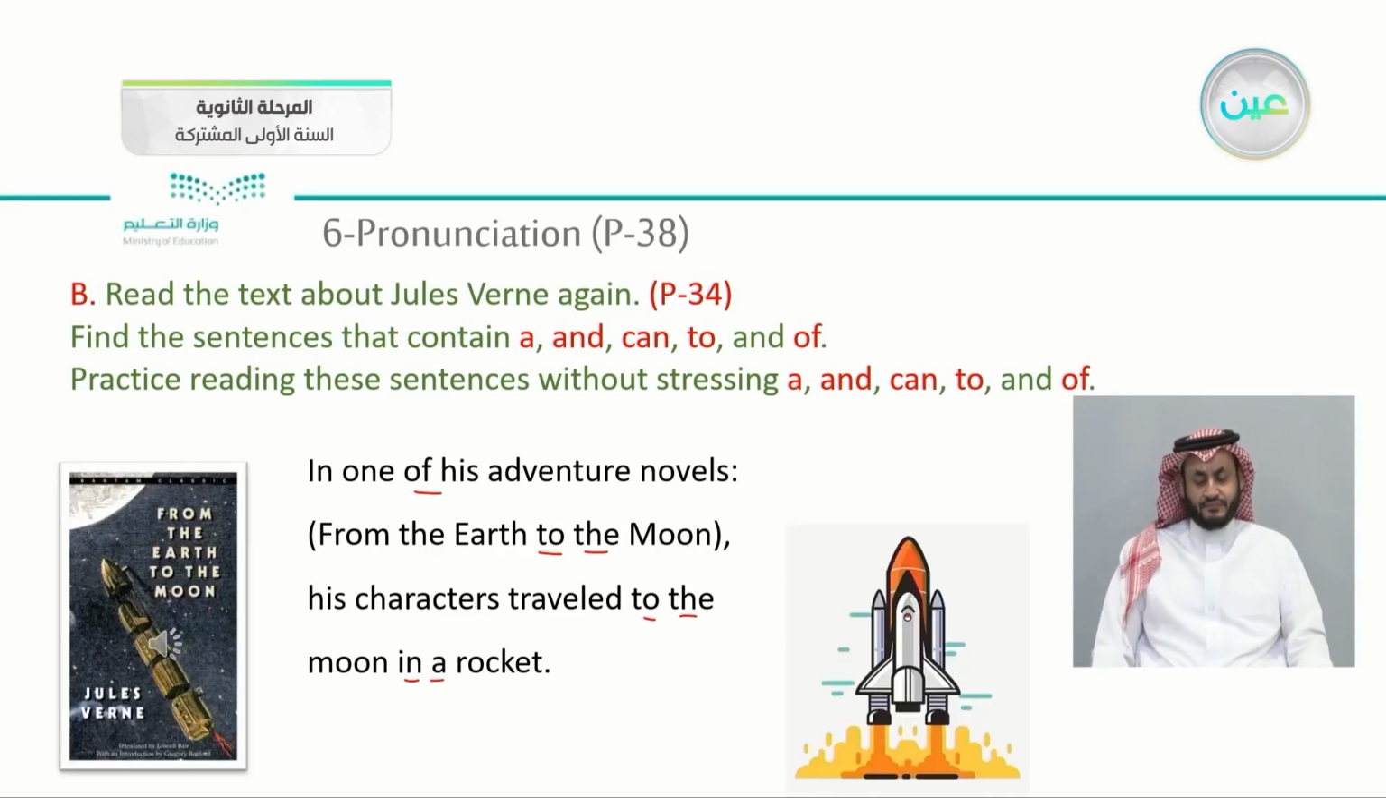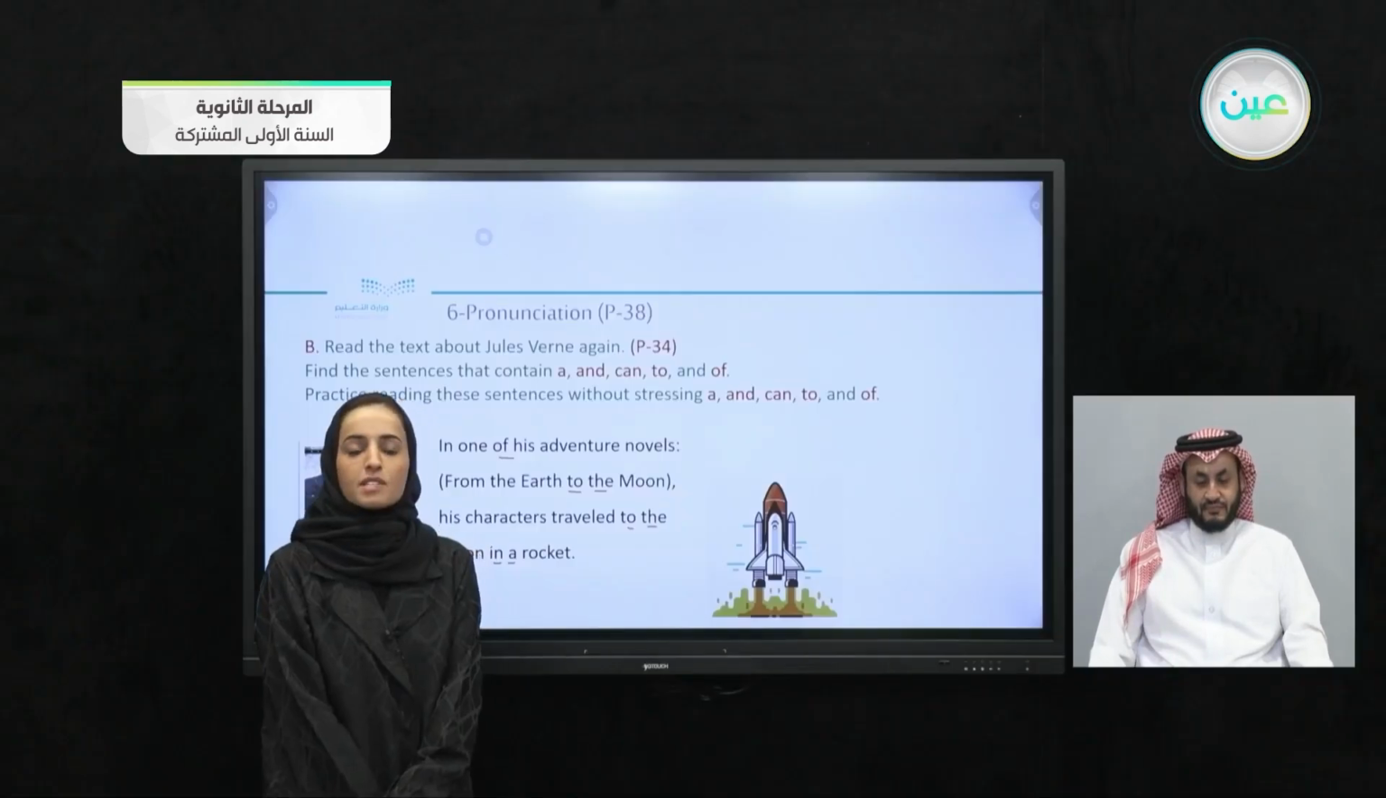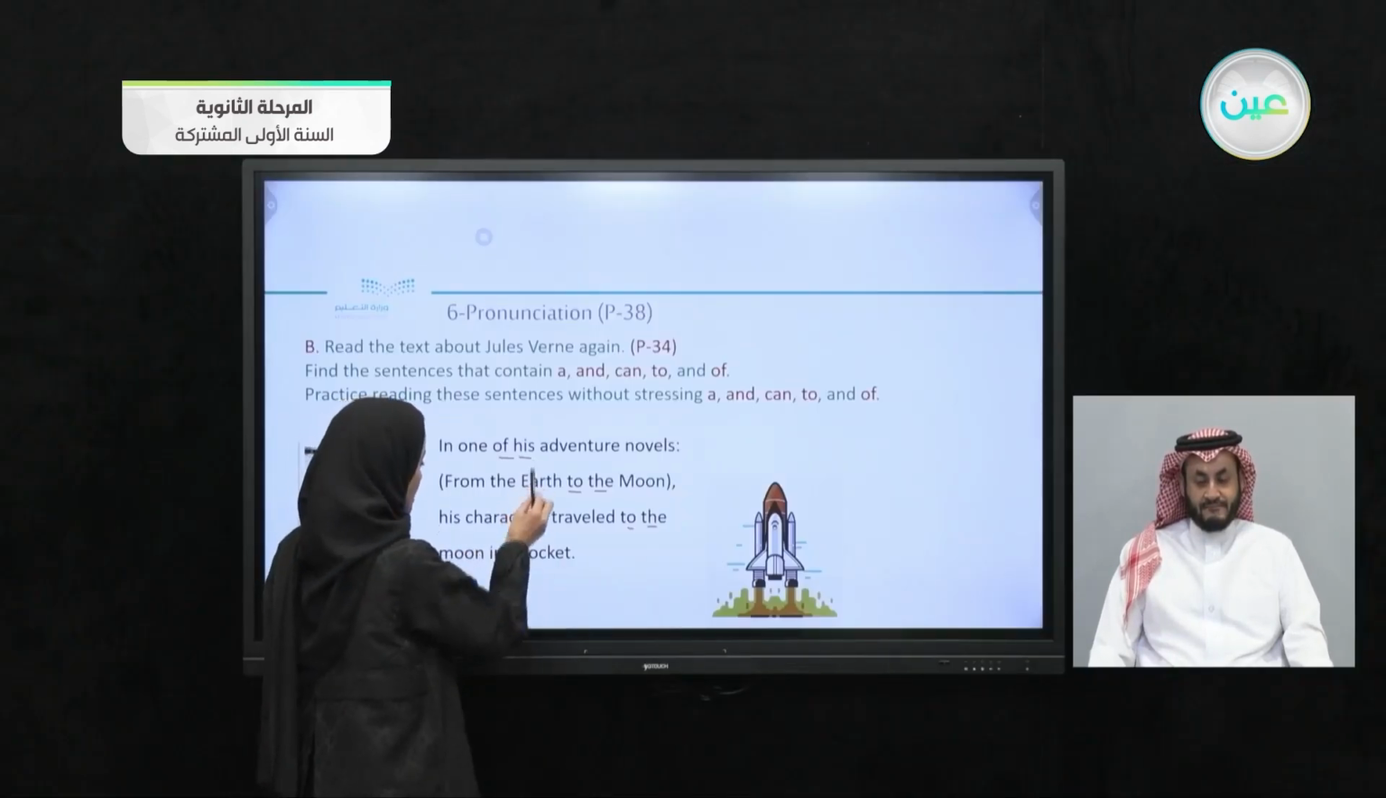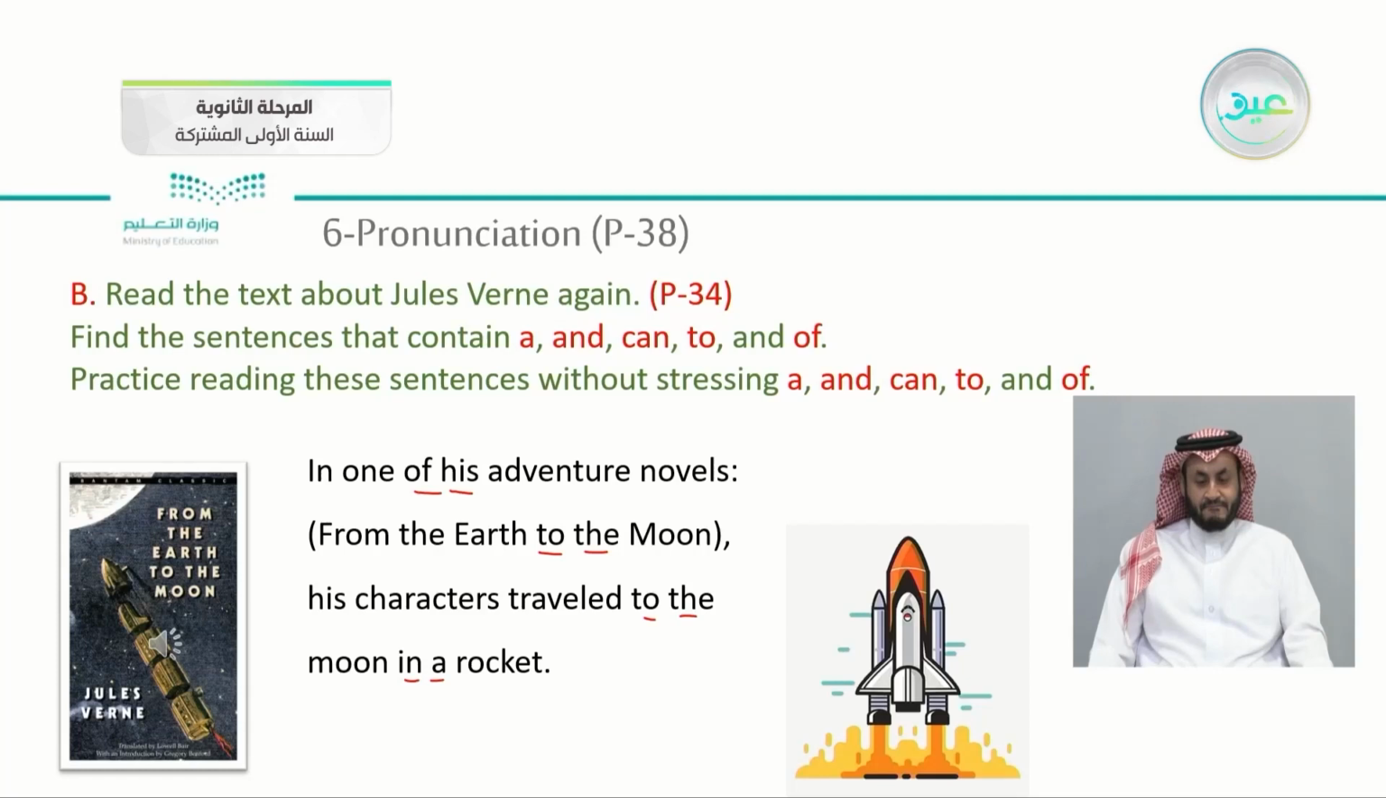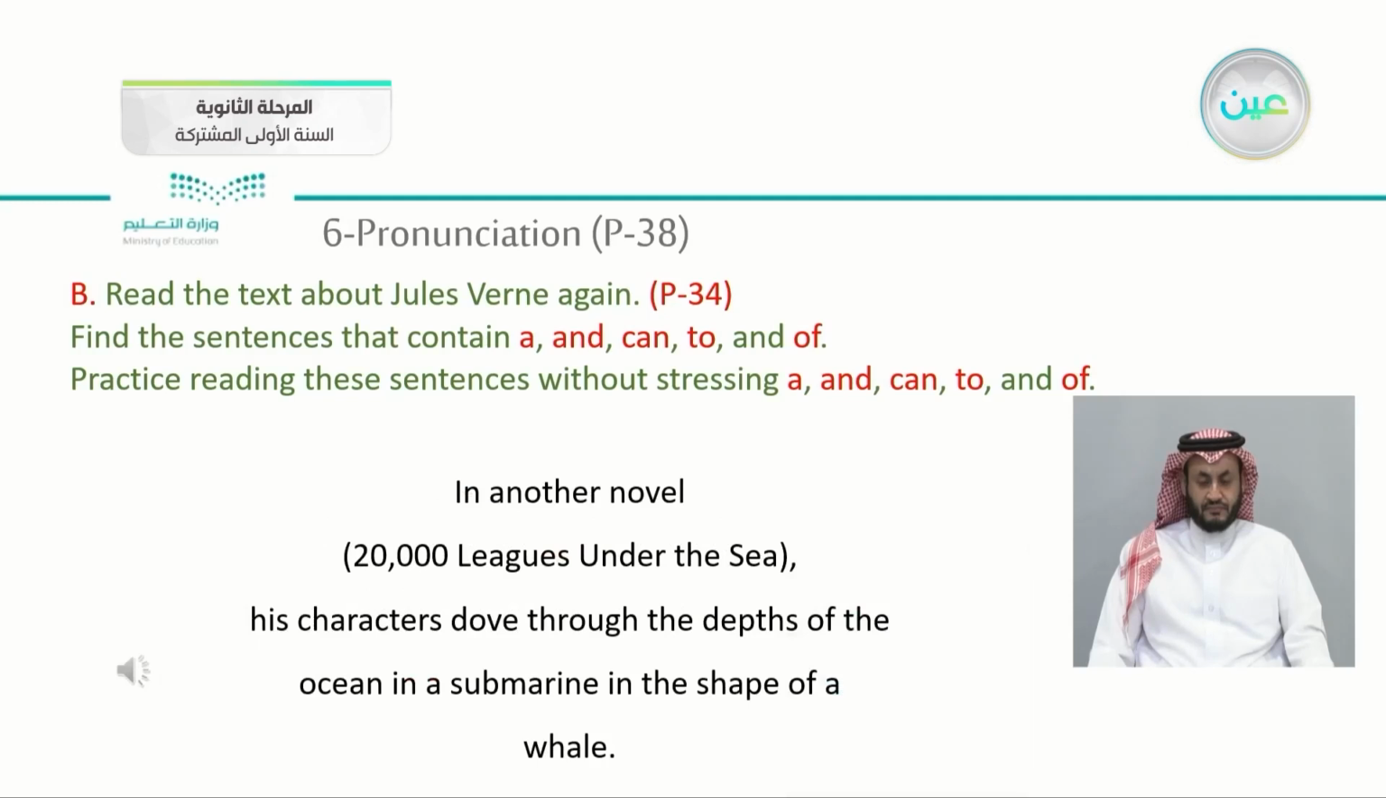Okay, so in here we're having in one of his, are unstressed. From the earth to the moon, not "to the moon," and also to the moon in a rocket, as quick as possible. One more, in another novel. Then here I want you to focus on the, of, a, and we're having in a. How are they pronounced? Let's listen.